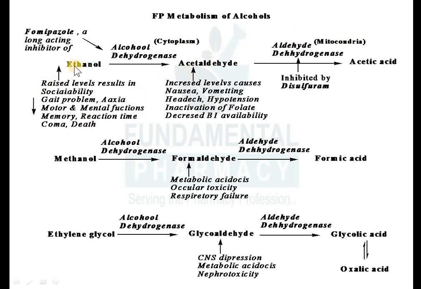If you have drunk more than the normal dose, a raised level of alcohol in your blood will cause what? The drunk subject, as you must have seen on the road, walks differently. He will lose social ability, and he walks alone. Look at his gait, his walking pattern, his standing pattern. He cannot even stand properly. With a large amount of alcohol, he will not work properly, so he will have a gait problem. A large amount of alcohol in the blood will result in gait problems.